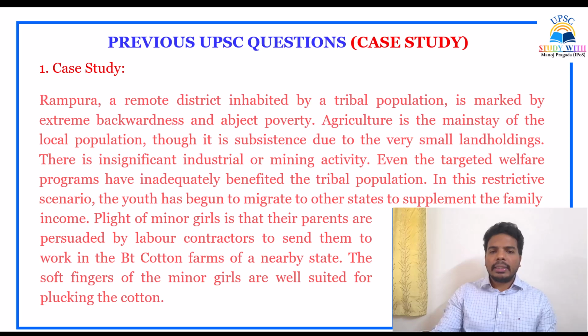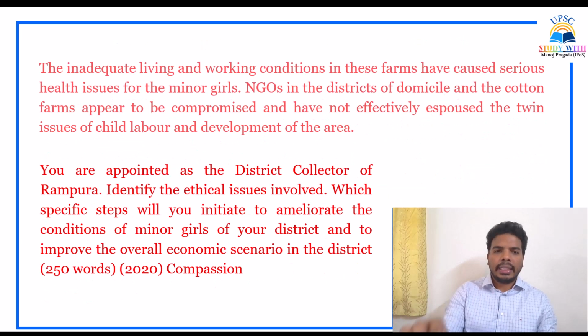The plight of the minor girls is that their parents are persuaded by the labor contractor to send them to work in the BT cotton farms of a nearby state. It is a bordering district, so there are opportunities for these minor girls to pluck cotton in those farms. Parents are sending them, but the NGOs of that area are silent, because maybe there is a compromise between these cotton farm owners and these NGOs.